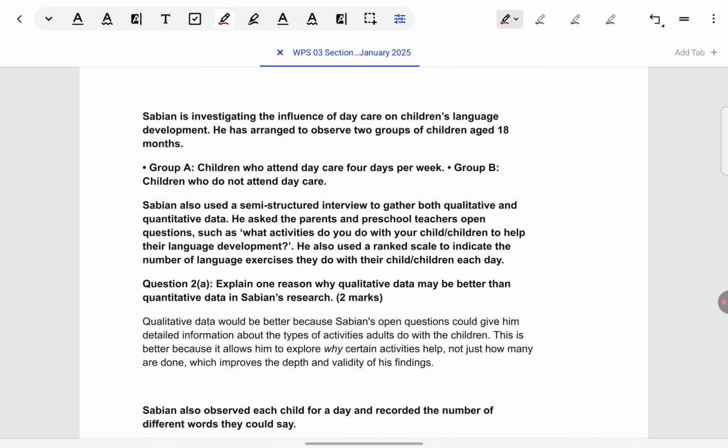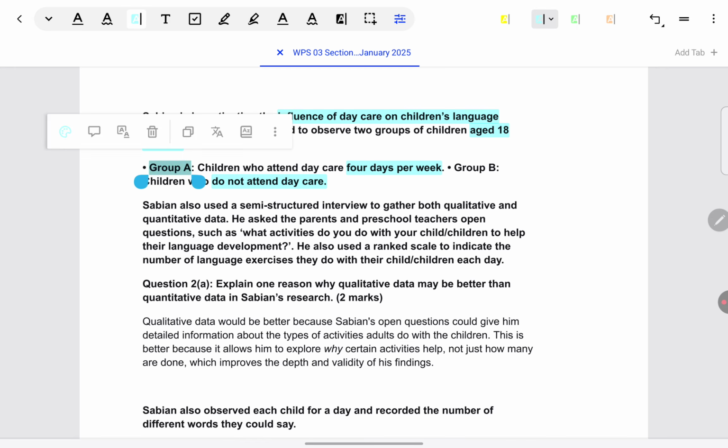Let's come to the next question. For that, we have to read a scenario. Sabian is investigating the influence of daycare on children's language development. He has arranged to observe two groups of children aged 18 months. Group A, children who attend daycare 4 days per week. Group B, children who do not attend daycare.